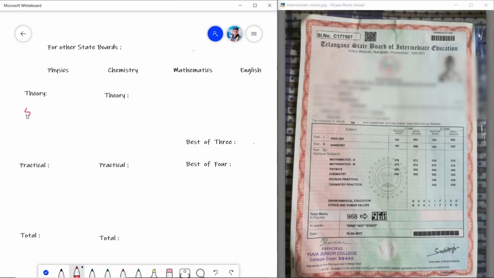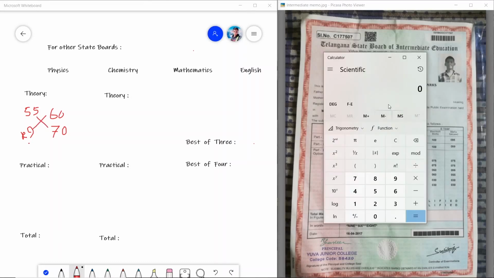So in physics, 55 out of 60. How many marks would be for 70? If we consider this, take this as x and do the cross multiplication. The value of x would be 55 into 70 divided by 60. The percentage is 64.16, or we can simply write 64.17.